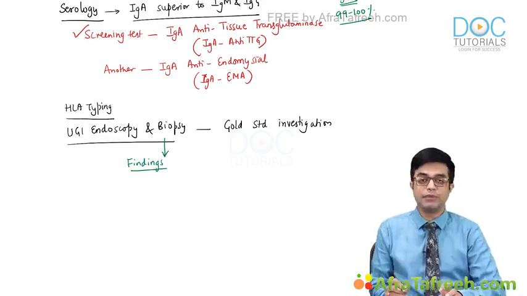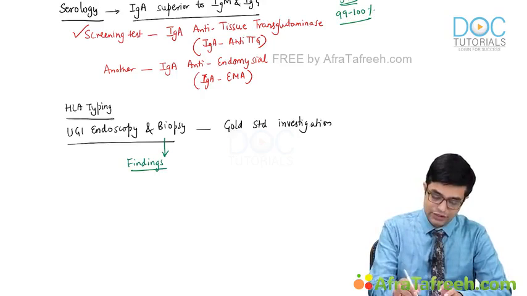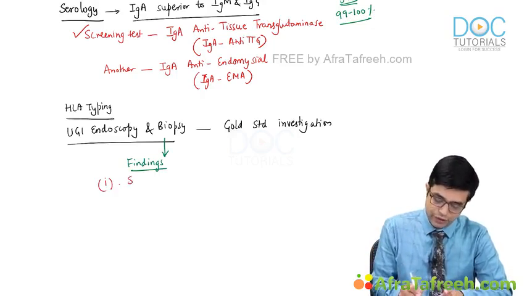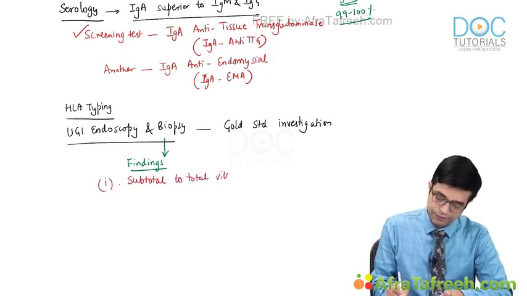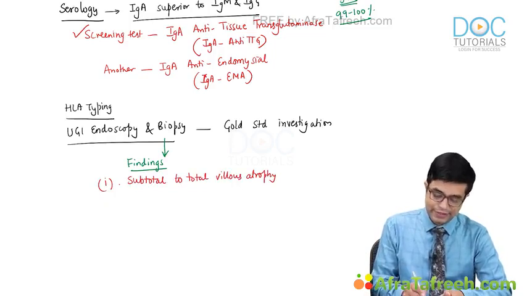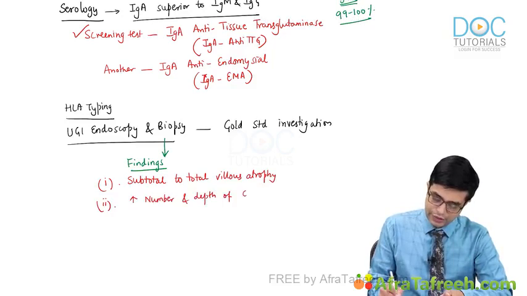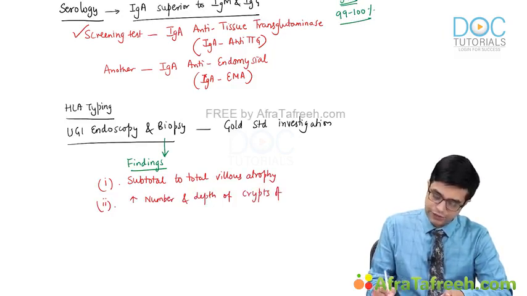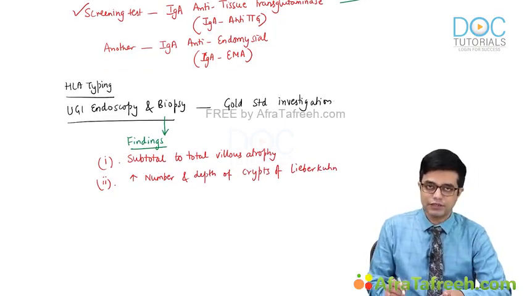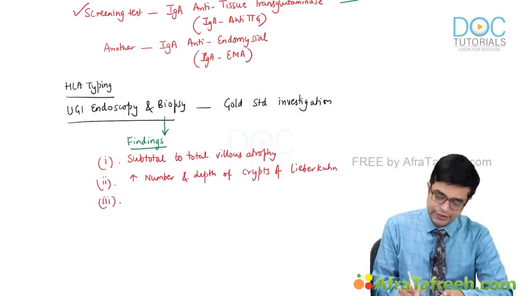On histopathological examination, first of all, these children have subtotal to total villus atrophy, right? Second, there is an increase in the number and depth as well as branching of crypts of Lieberkühn. If you remember your histology, crypts of Lieberkühn are present in the small intestine. And third, there is an increase in the level of intraepithelial lymphocytes.